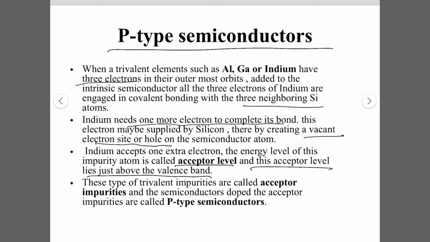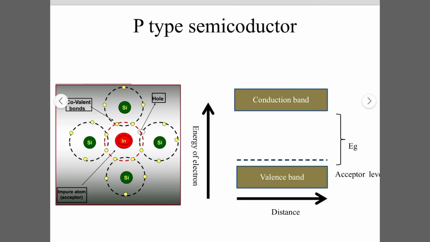These types of trivalent impurities are called acceptor impurities, and the semiconductor doped with acceptor impurities is called a P-type semiconductor. So we have this schematic of a P-type semiconductor, in which indium is doped with silicon, and then 3 of the valence electrons of the indium are covalently bonded with the silicon, and one hole is left.